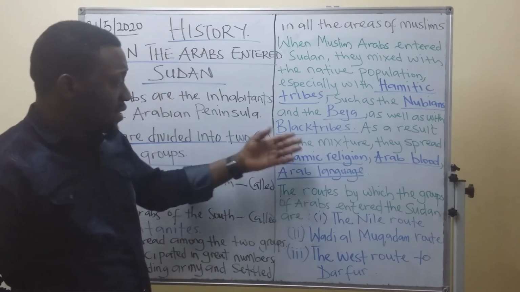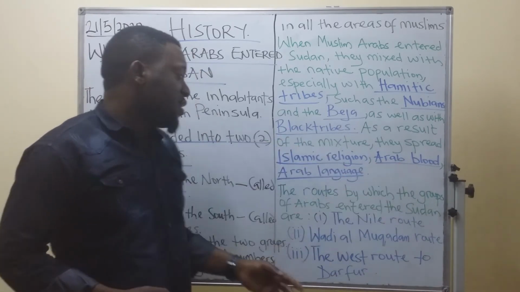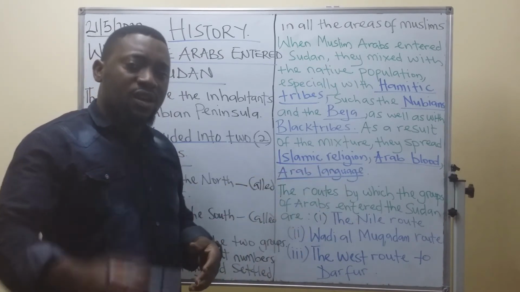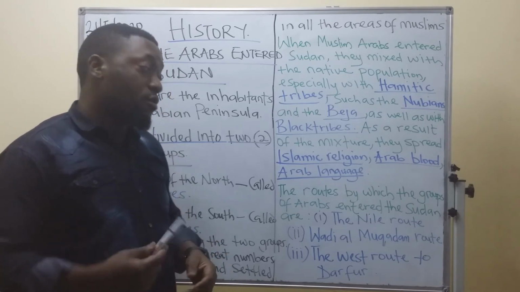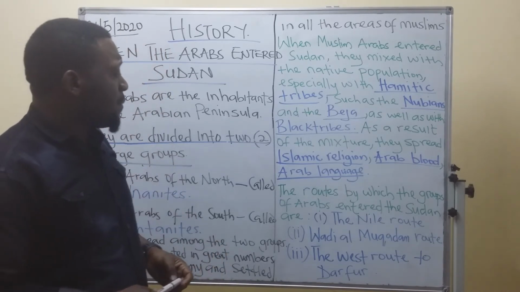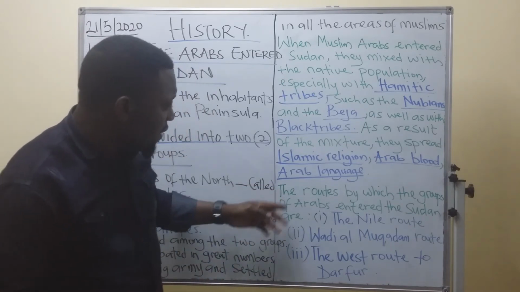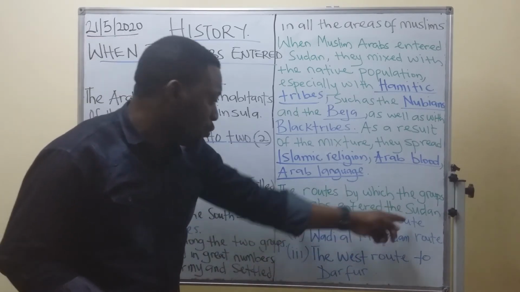The first one is the Islamic religion, the second is the Arab blood, and the third is the Arabic language, which they made sure is what they speak there. Also, I put down on the board the routes by which the groups of Arabs entered Sudan.